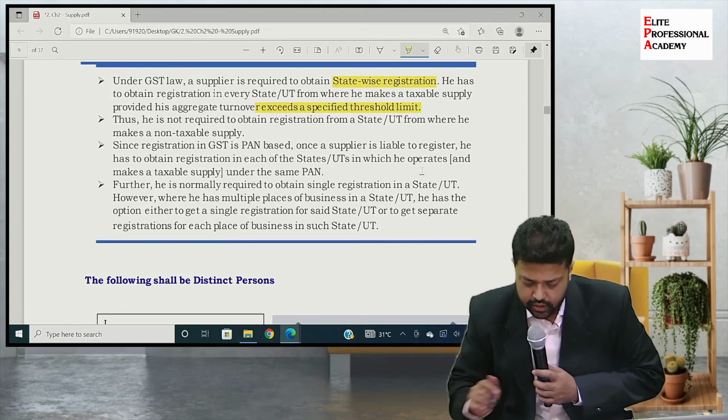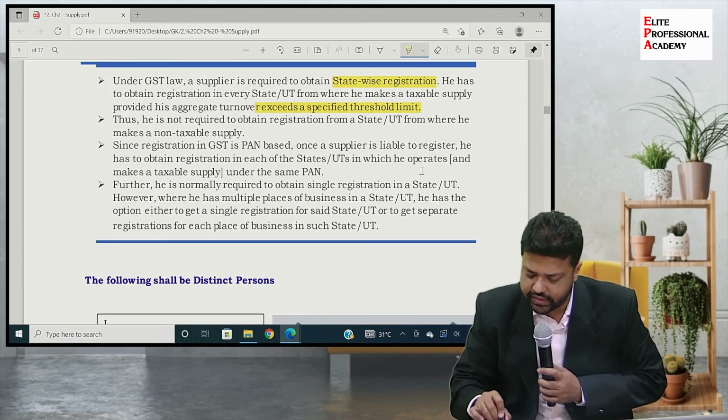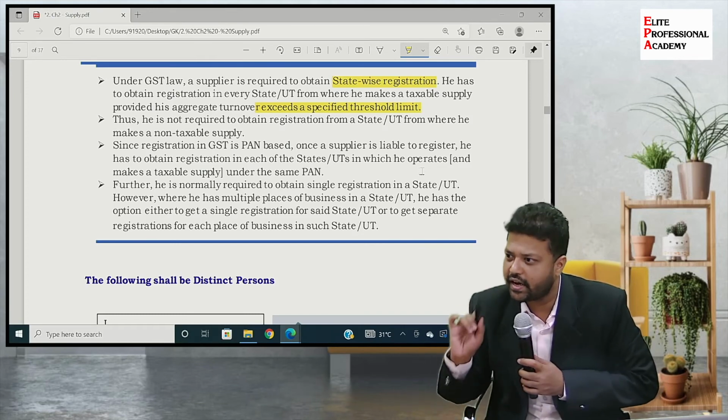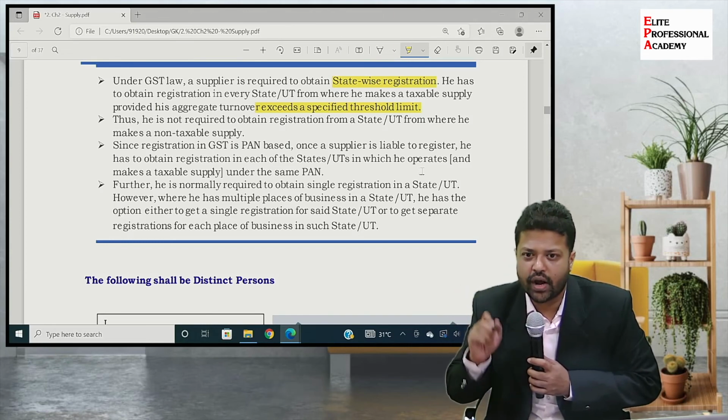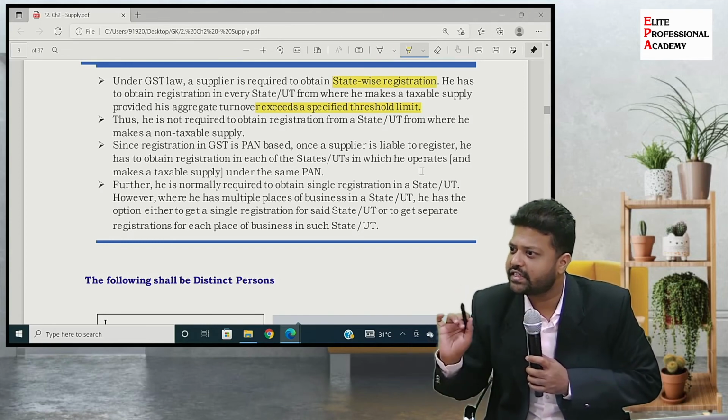Then thus he is not required to obtain registration from a state or union territory where he makes a non-taxable supply. Liquor का example देखा, गोवा का हमने. Has he taken registration? No, he remained URP because non-taxable.